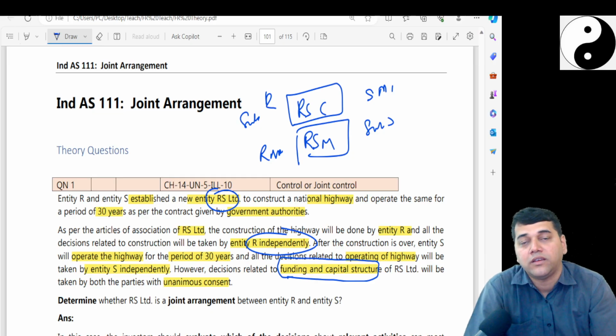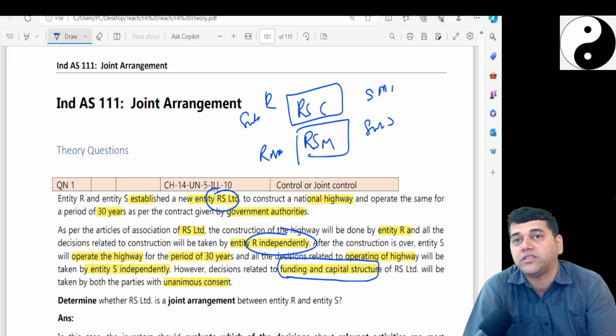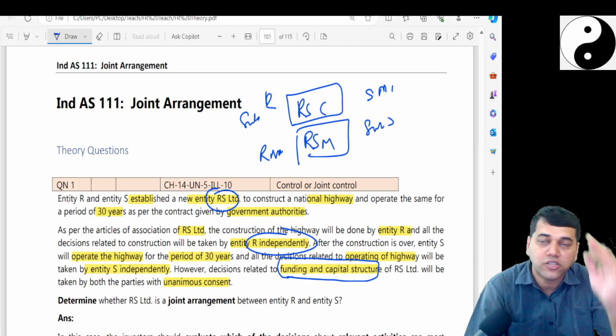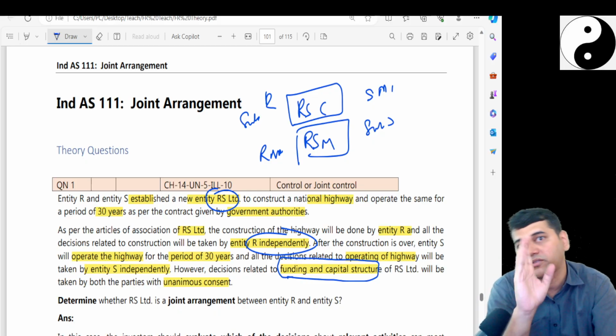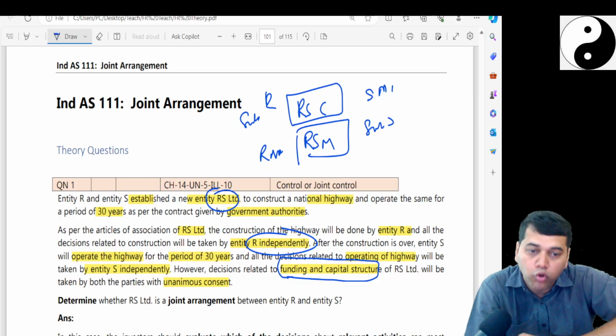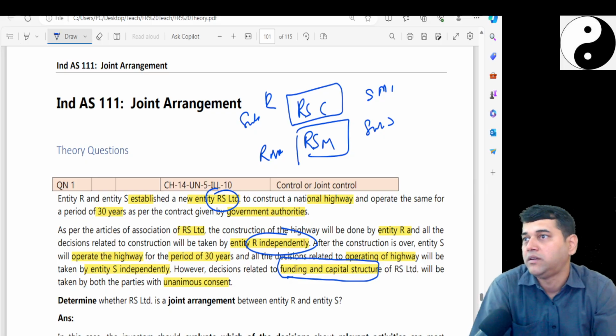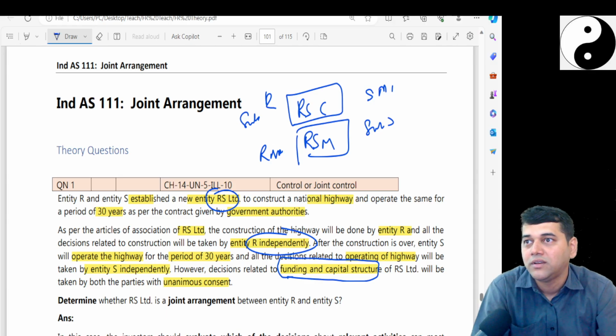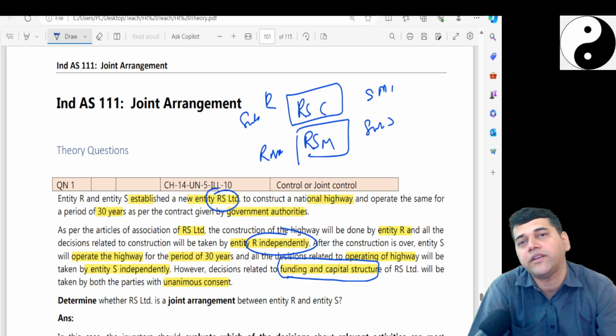Since funding and capital structure is unanimous, the construction guy cannot take any decision on his own. He has to abide by the other person. Otherwise, the other person will stop the construction. The moment you say you want a gold plate over that road, whether to have a gold plate or silver plate on the road, then what can the other guy do? If he is not willing, stop it. See to it that you don't get any loan. Then where will you put the construction?